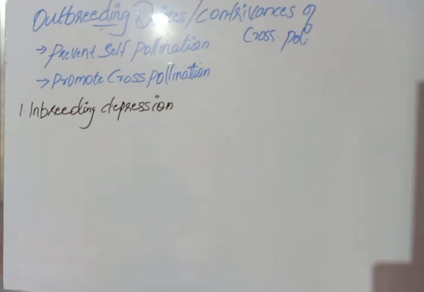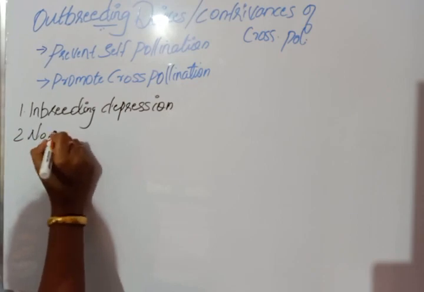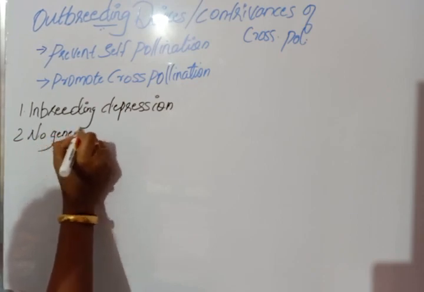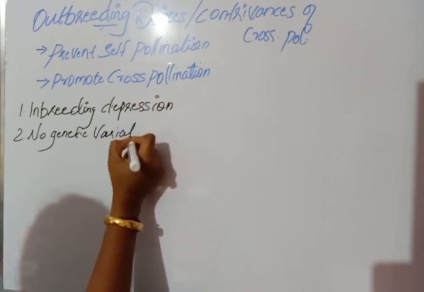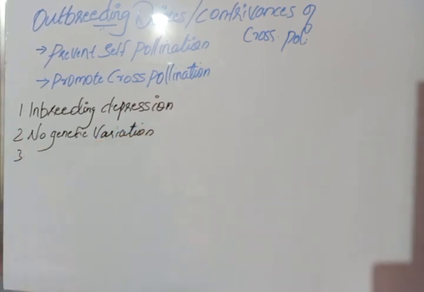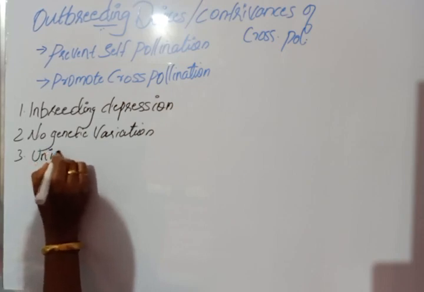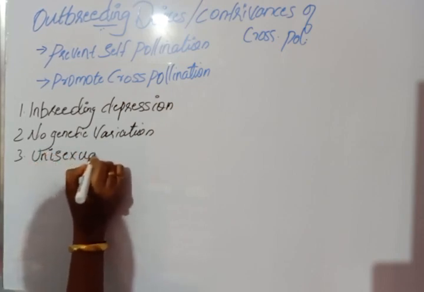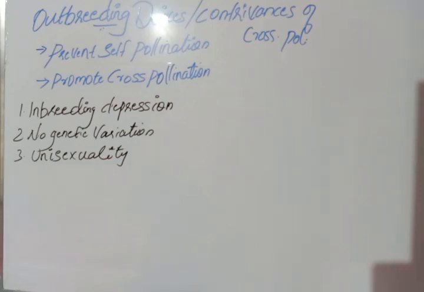Then the second reason for outbreeding mechanism is there is no genetic variation. Then the third reason is unisexuality.